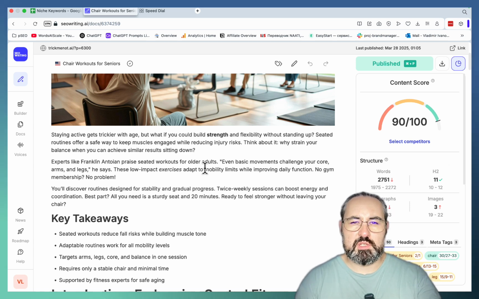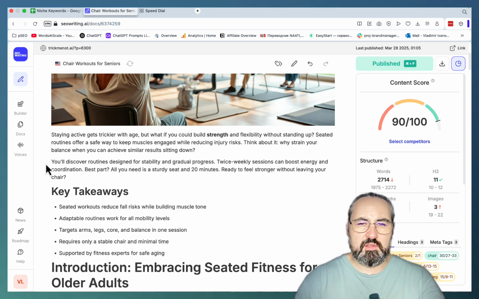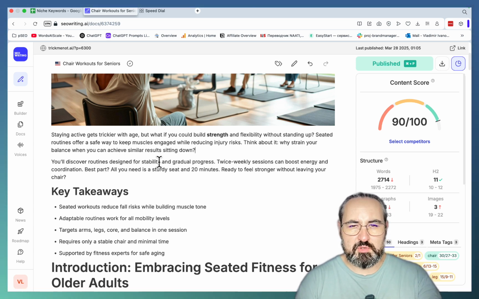And this is a pretty good introduction. You might delete this part here because it doesn't really add anything, even though it's a quote from an expert. And this way you are getting a perfect introduction.